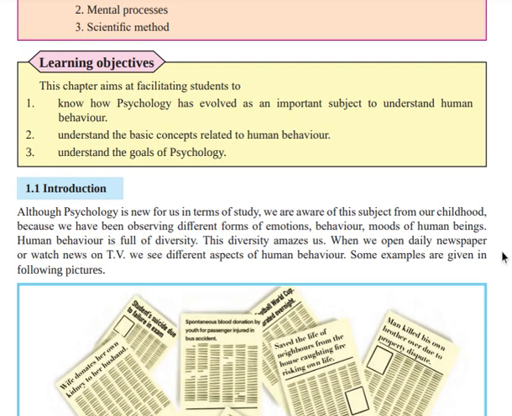Now some examples are given in the following picture. If you want to see each and every person's behavior, even in social media, you can see how different people behave in different ways. Even in your age group, you are all the same age, but each and every one's behavior is different. When you are in the classroom, the same lecture, your behavior is different, right? So humans are very diverse.